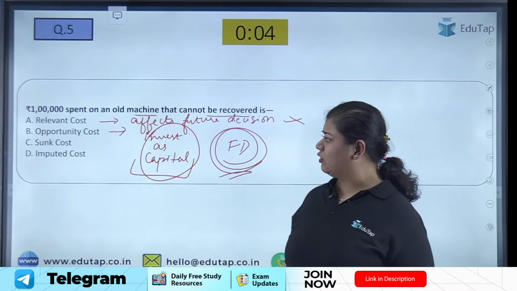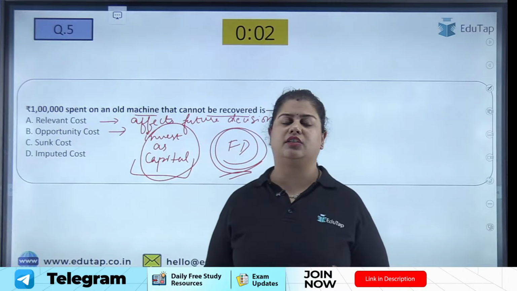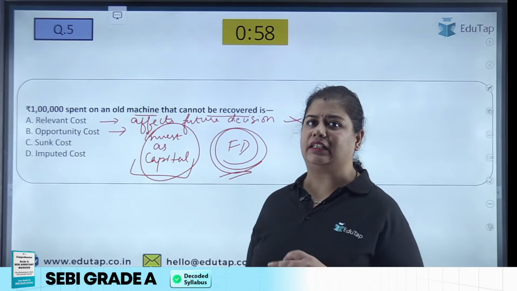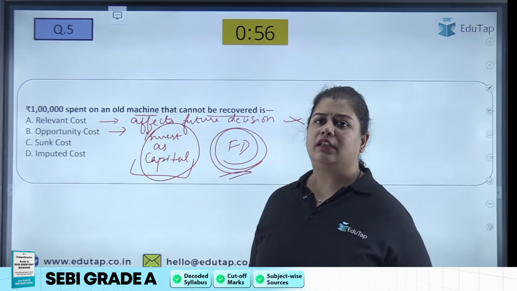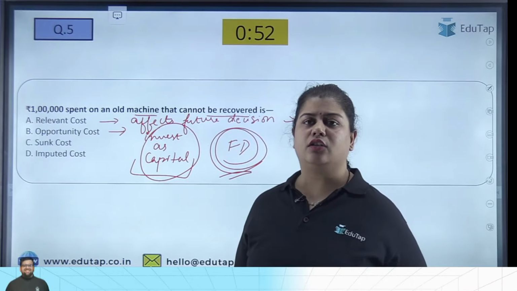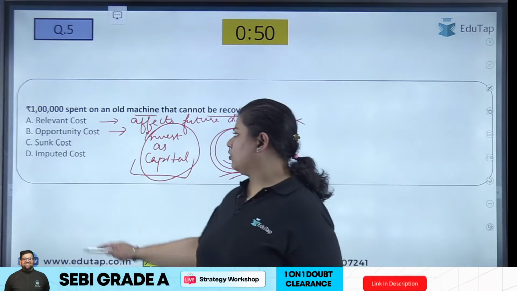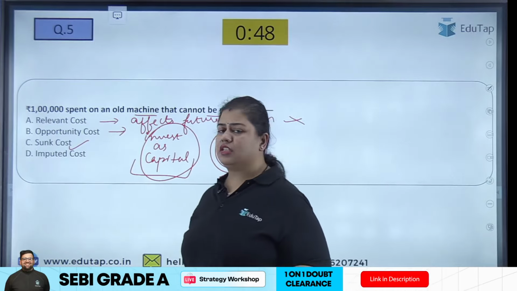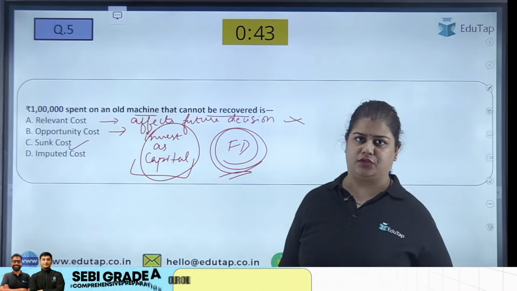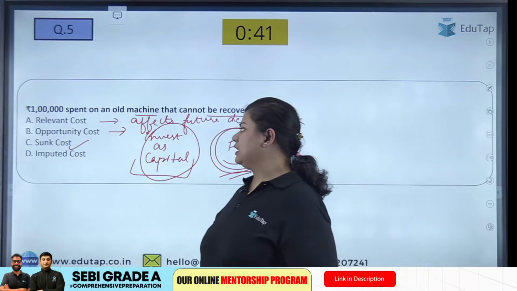Now, what is sunk cost? Sunk cost is the historical, or the past cost. So can you say this 1 lakh that is spent on the old machine that now cannot be recovered is my past cost? Yes. So this is my sunk cost, because this is the past cost and it does not affect my future decision, right? So this is my sunk cost.